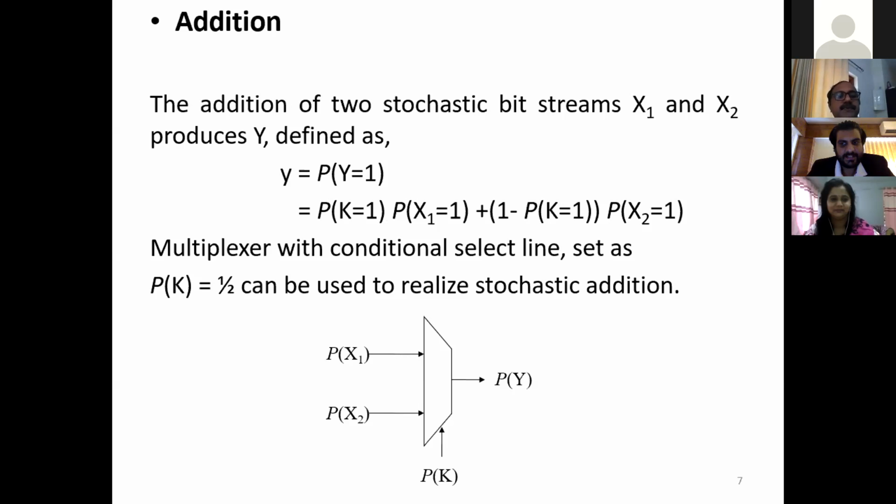By setting P of k equal to half, this addition operation can be realized. Actually, this addition is more complex because a multiplexer is used to implement this design. Only the multiplication operation is used in our work in the stochastic domain.